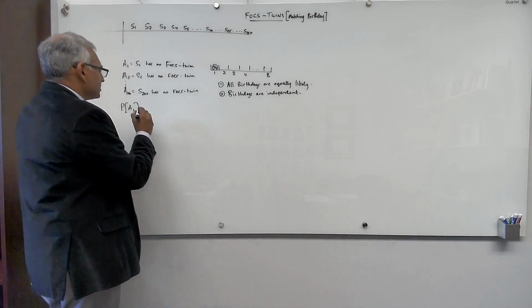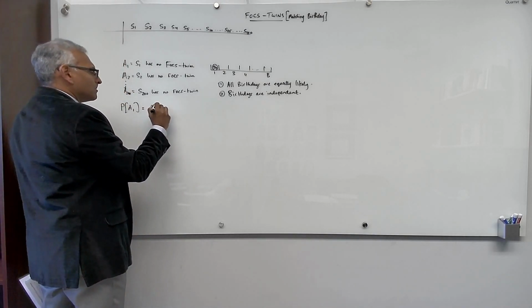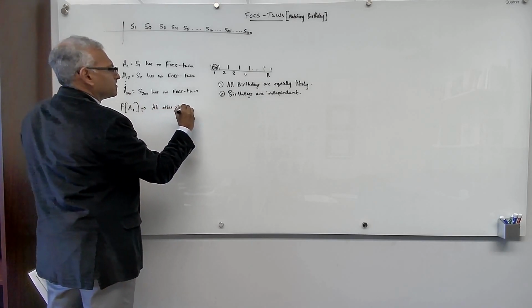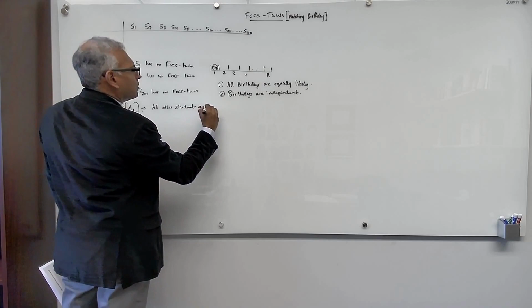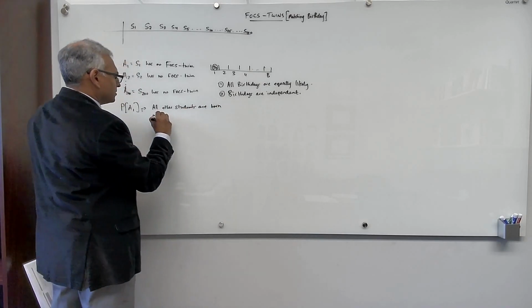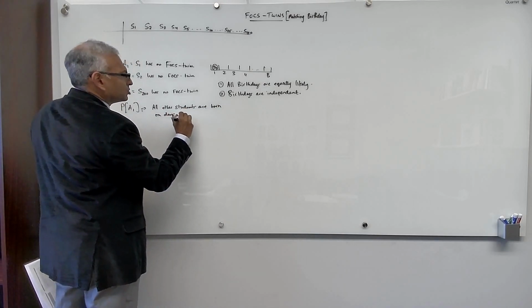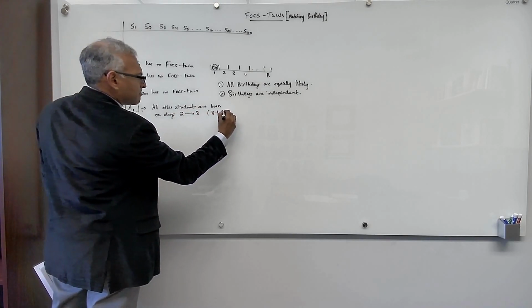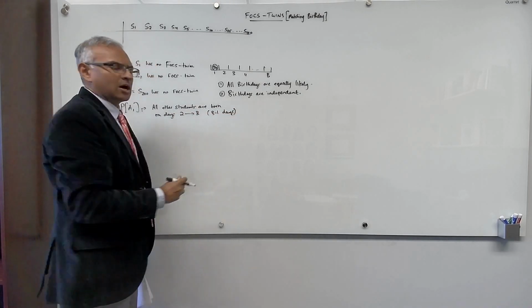What that means is that all other students are born on days 2 up to B. So that's B minus 1 days, so B minus 1 outcomes.